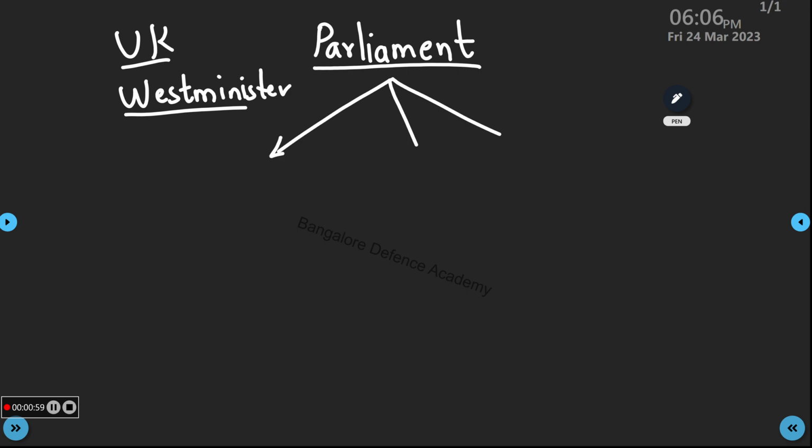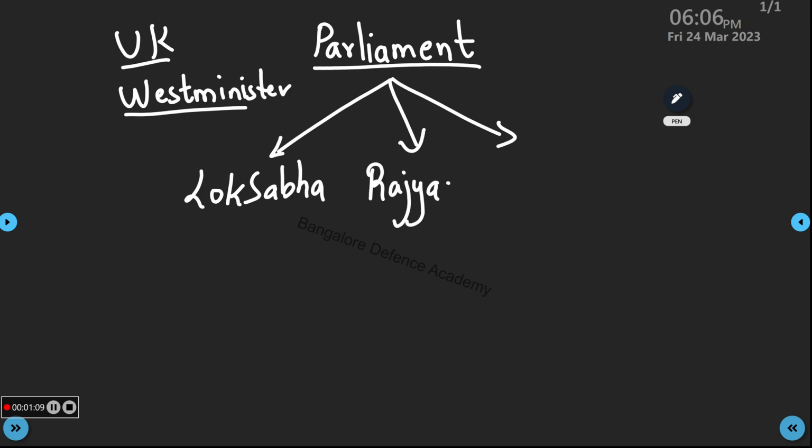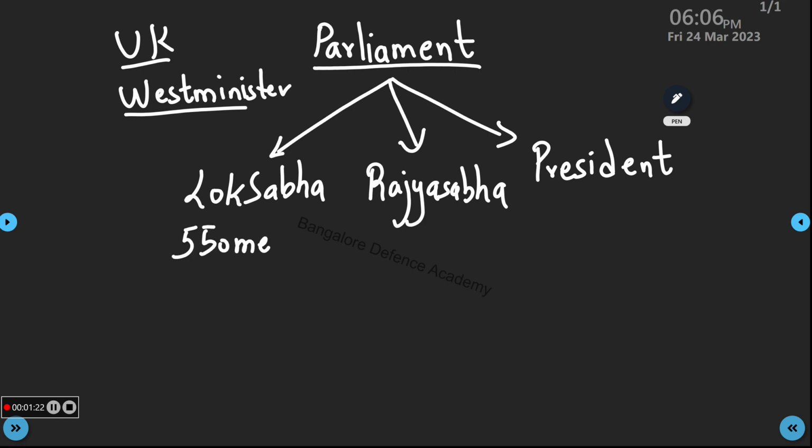Parliament consists of three important wings: one is Lok Sabha, another is Rajya Sabha, and another is the President. We have Lok Sabha, a maximum of 550 members. We have Rajya Sabha, 250 members, and we have one President.